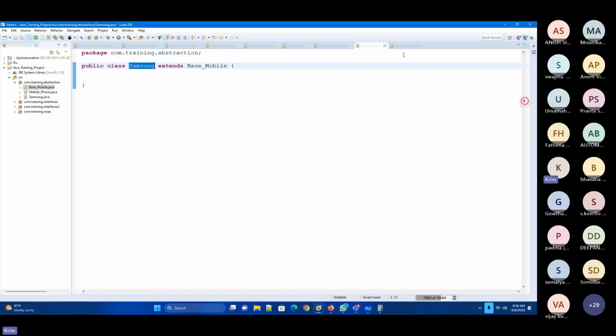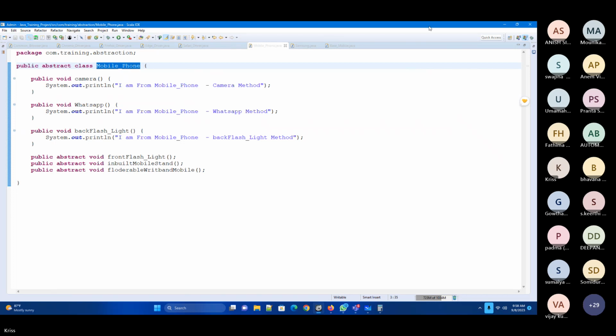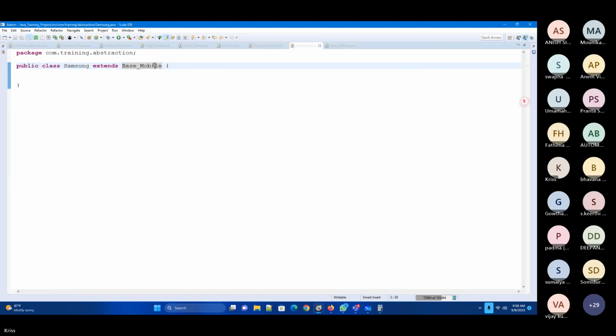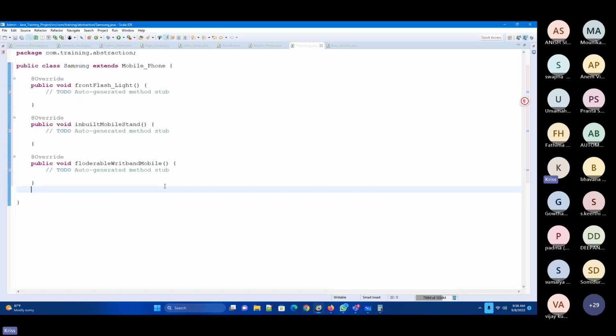What you need to understand is, if a class extends a class, there is no problem. But when a class extends an abstract class, first it needs to implement the unimplemented methods. Now, what are the unimplemented methods we have? You see it, these are the unimplemented methods we have. It's the same concept as interfaces, right? Abstraction is different and interfaces are different, but the way they are implemented, both are the same.